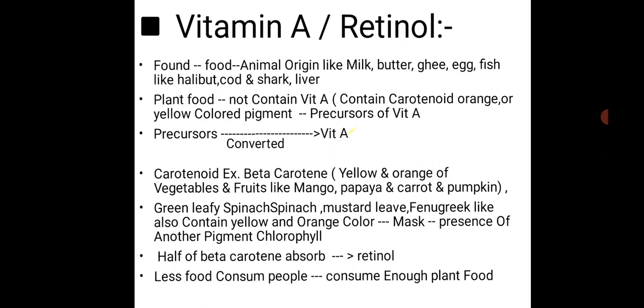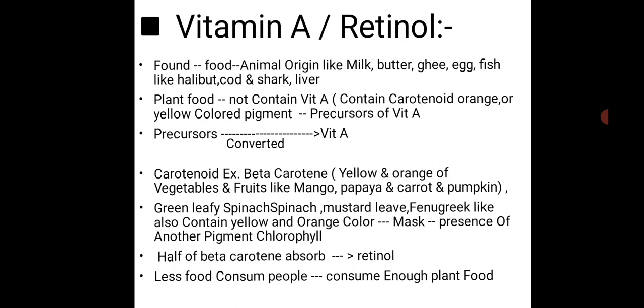For example, beta carotene is an example of carotenoids. That is present in yellow or orange vegetables and fruits like mango, papaya, carrot, and pumpkin. These vegetables contain the carotenoids, not directly vitamin A. Our body converts that carotenoid into vitamin A. Means plant food does not directly contain vitamin A; they contain the precursor of vitamin A. This is the right answer.